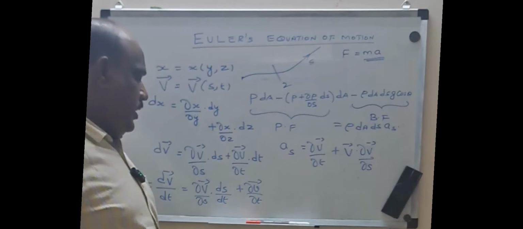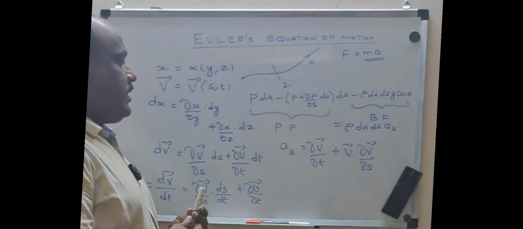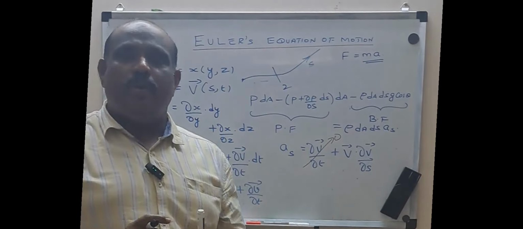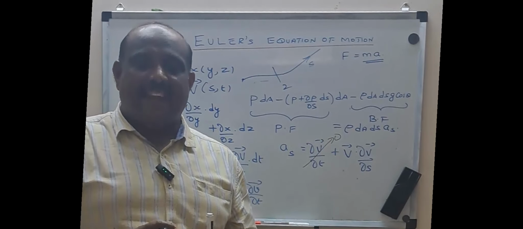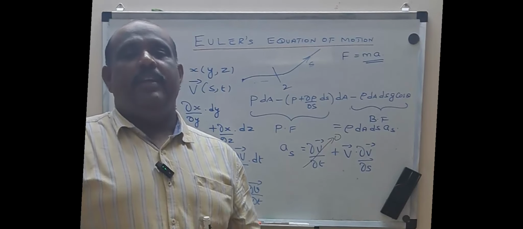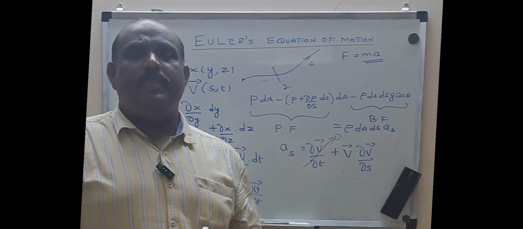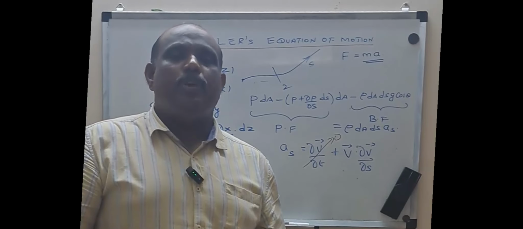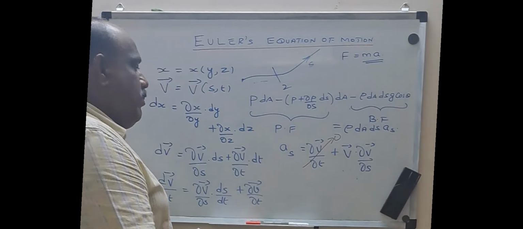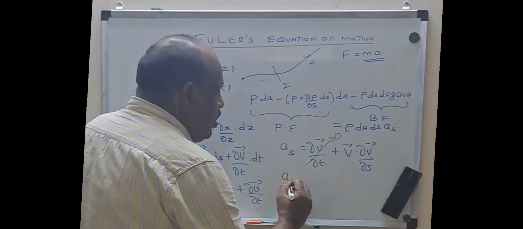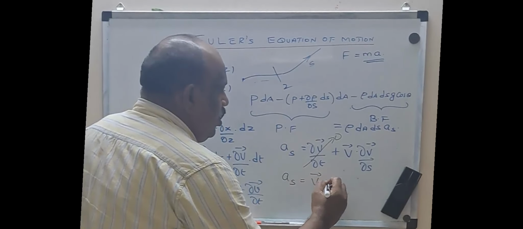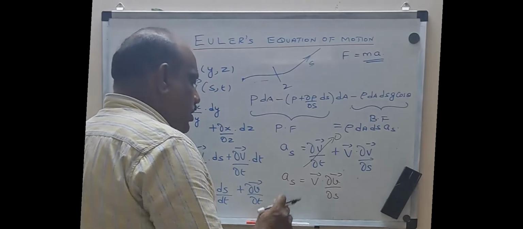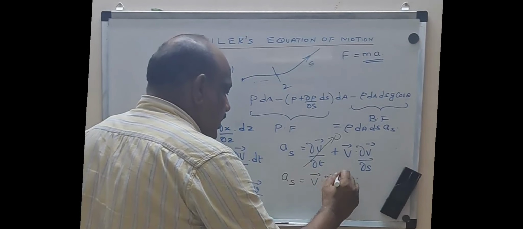And one more step we have to see here is that dou v by dou t is 0. Can anyone tell why dou v by dou t is 0? Yes, you are absolutely right. Because in the assumption we had, it is a steady flow. Steady flow means any parameter, especially the velocity, will not vary with respect to time, which means dou v by dou t will be equal to 0. So finally my value of as has been reduced to v into dou v by dou s. Both these v are the same, and I can even put this as capital V itself.